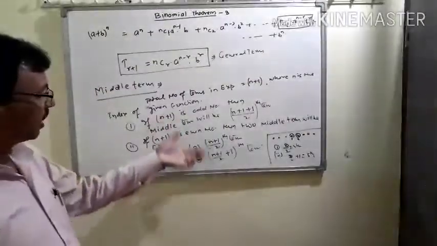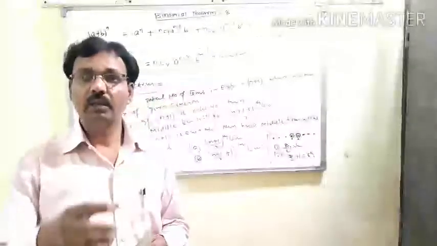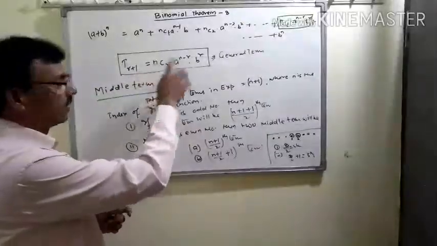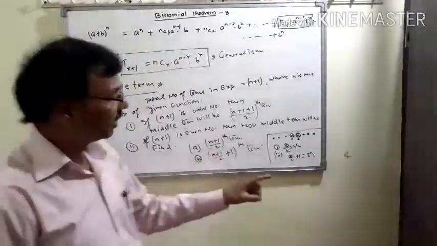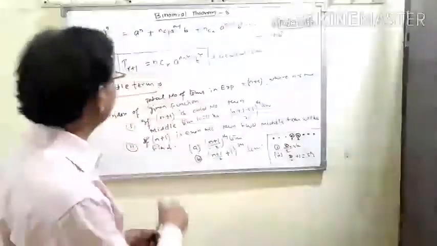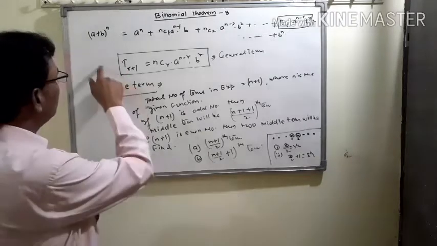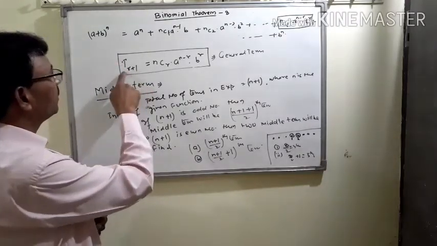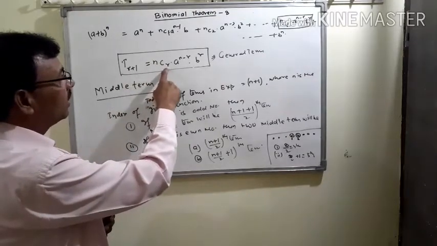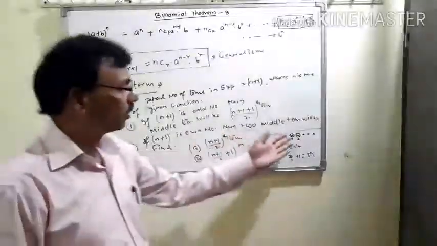Now this is the formula for finding the middle term. But what is the value of that middle term? You can find it with the help of the general term. Suppose you want to find the value of the fourth term, then apply the formula T4, since T4 equals T(3 plus 1), that means r equals 3. Write the values of n, r, a and b, then you can find the fourth middle term.